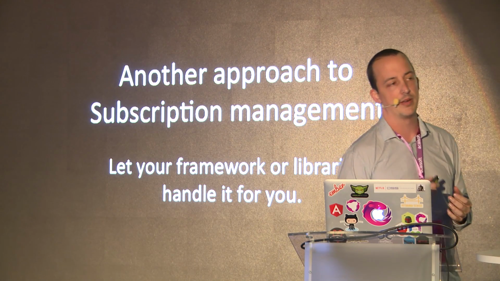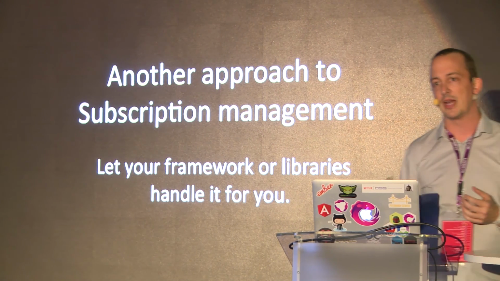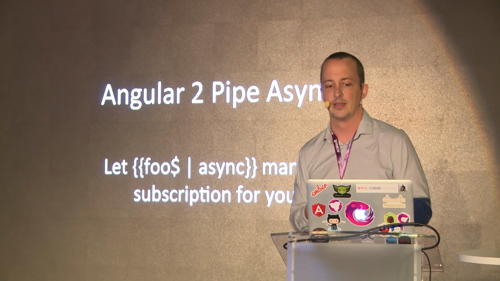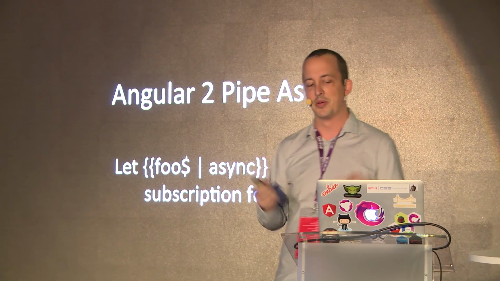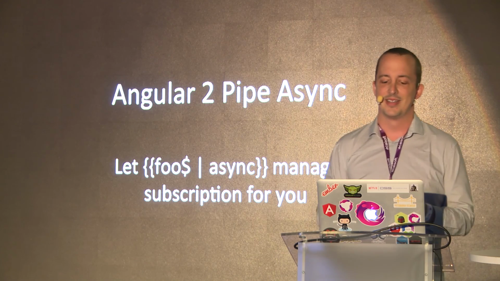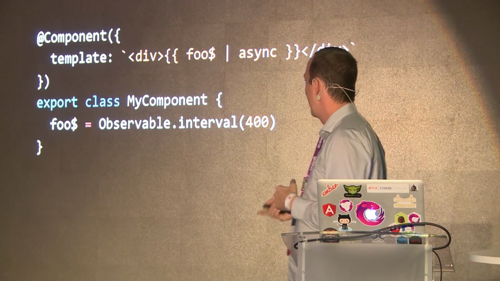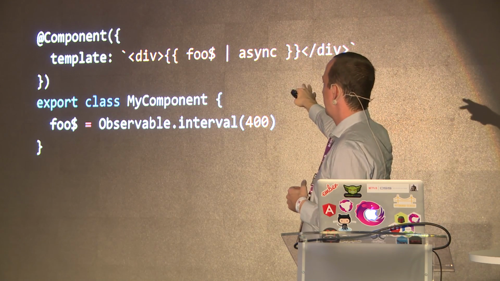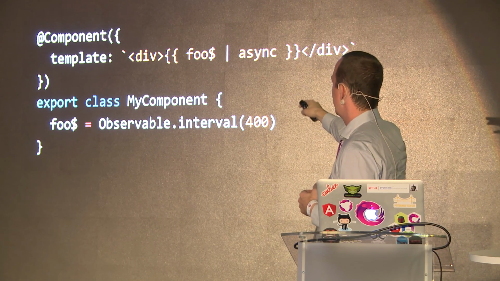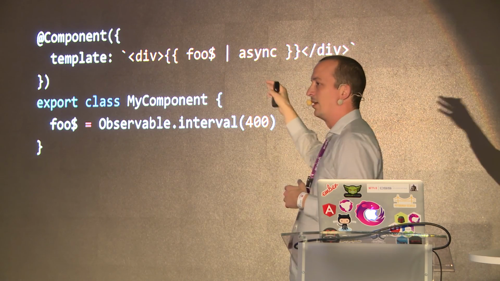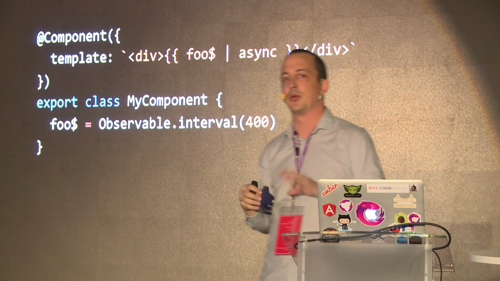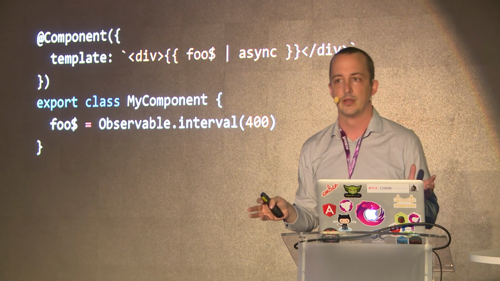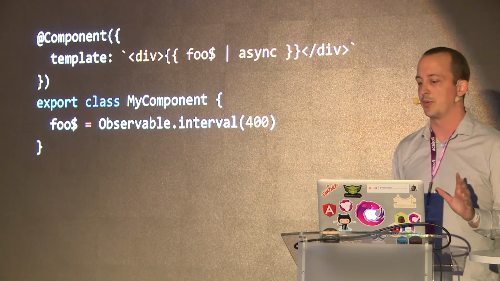Let your framework libraries handle it for you. In Angular 2, there's a thing called the async pipe, or however you want to say it. It looks kind of like this here at the bottom. If you look at your template and you see this foo$ is an observable stream, an interval, and if you see the async pipe after it, Angular is going to automatically subscribe to it when it hits the view, and when it's removed from the view, it'll automatically unsubscribe from it. So you don't have to manage any subscription yourself.